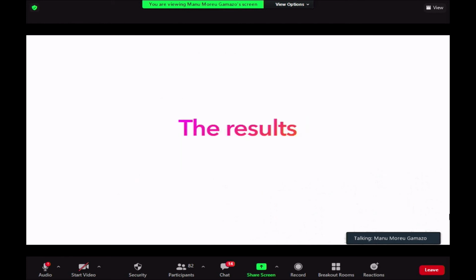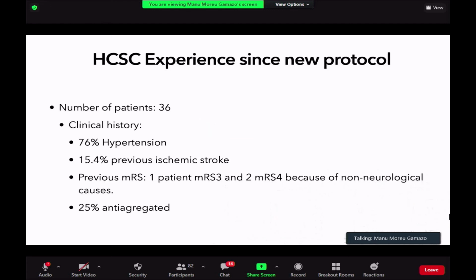And these are the results that we have applying this protocol. And I need to say to you that this protocol, it's prospective, it's not retrospective, and we have placed the stent in all the patients with a failure in mechanical thrombectomy. So these are not selected cases, these are consecutive cases. Independently of ASPECTS or tPA or whatever, we place a stent to try to study the benefits of this technique.